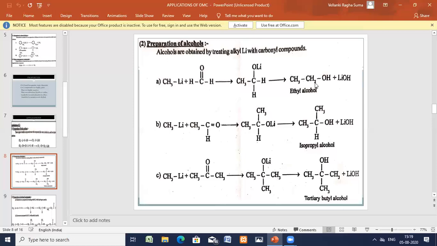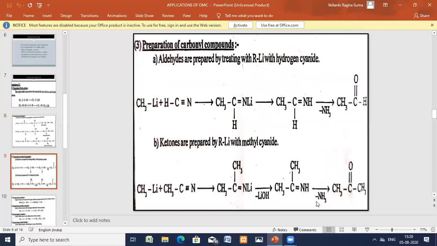Ethanol is a primary alcohol. Isopropanol is a secondary alcohol. Tertiary butyl alcohol is the tertiary alcohol. So in this way you can prepare alcohols from carbonyl compounds. So the second application is completed. Let us go for the third application.